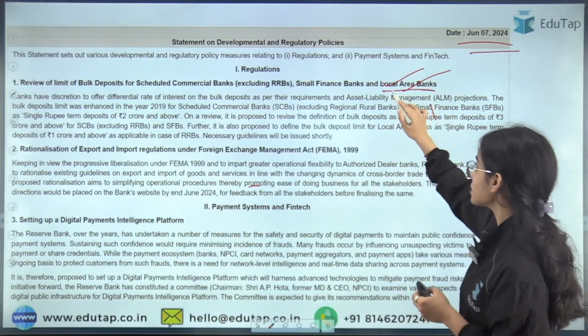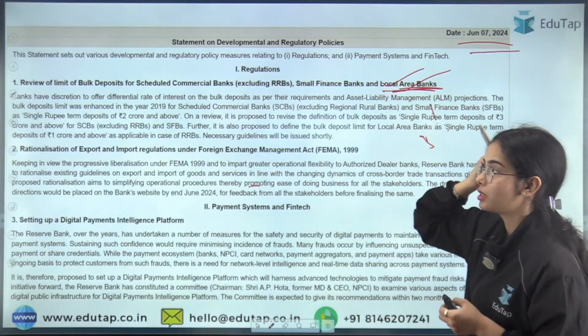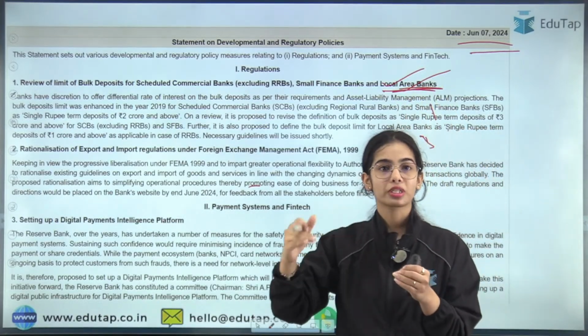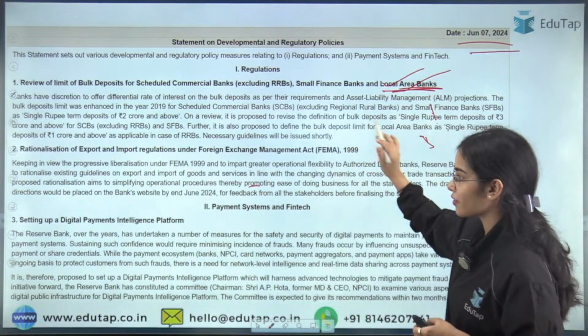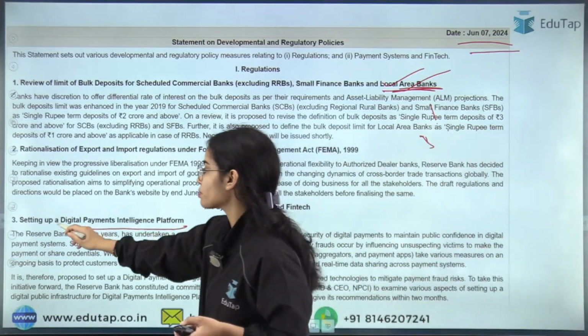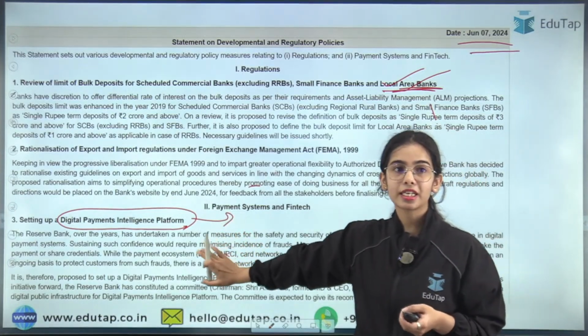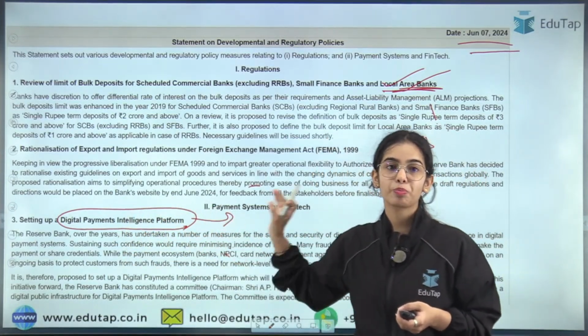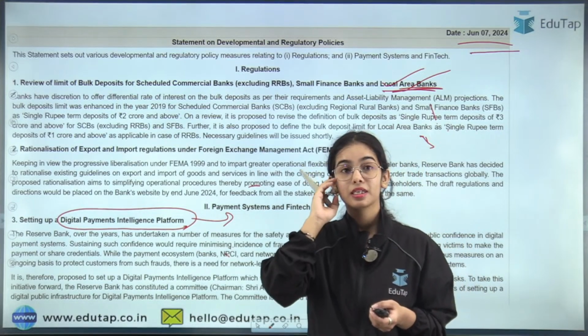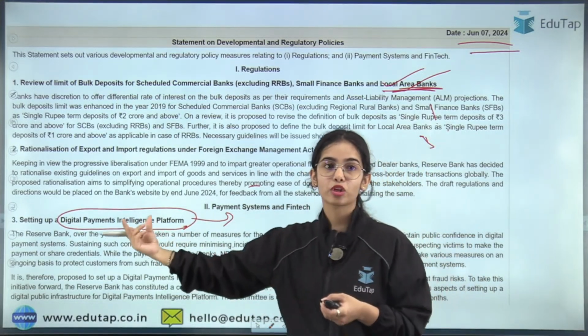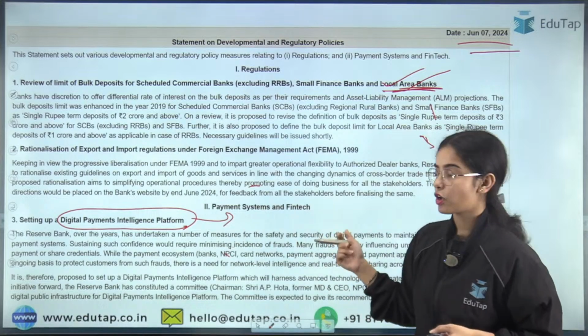For local area banks, it is 1 crore or more than 1 crore. So this we have discussed. The digital payment intelligence platform, we have discussed the committee that is set up for it.